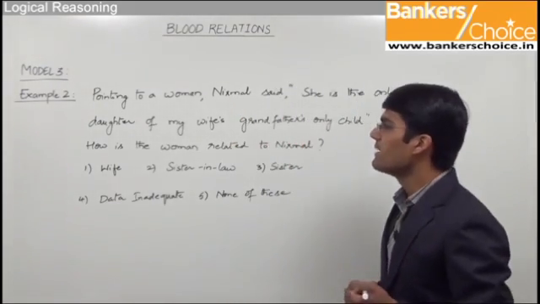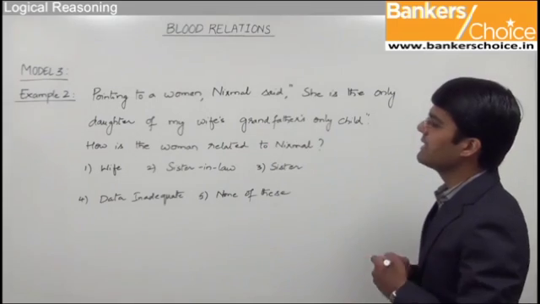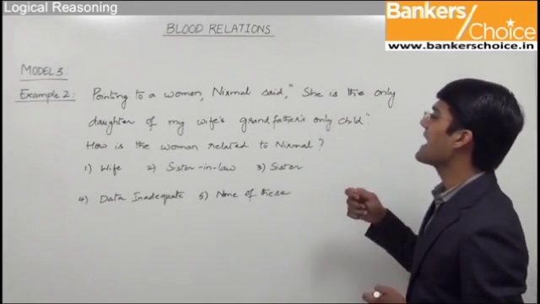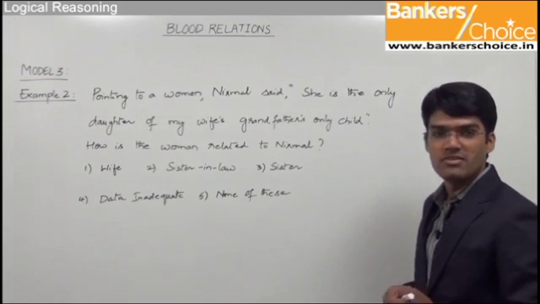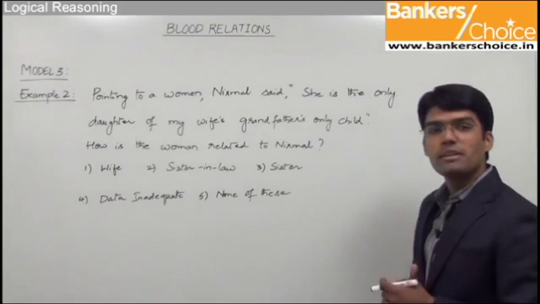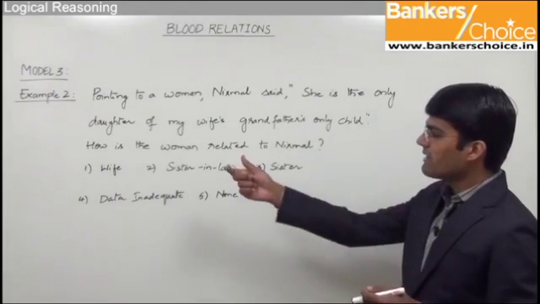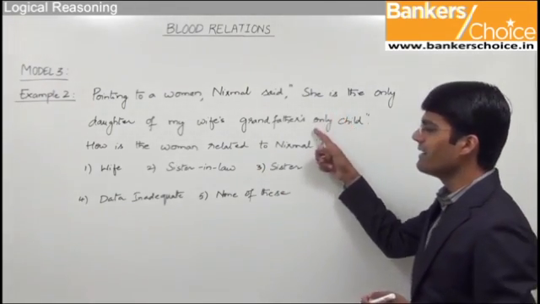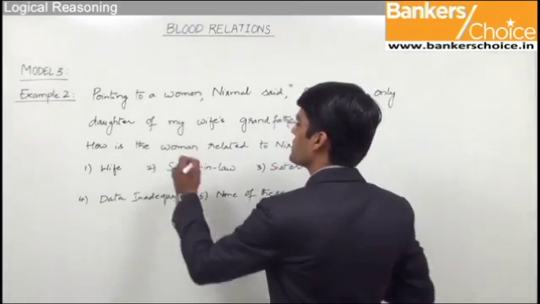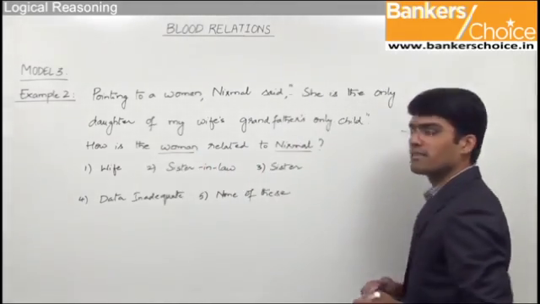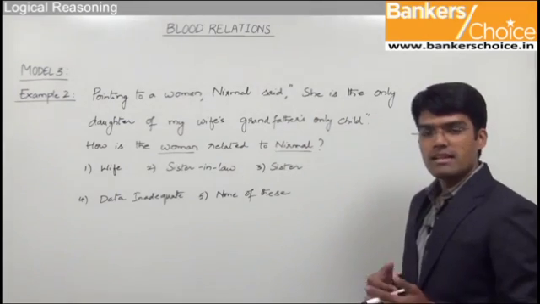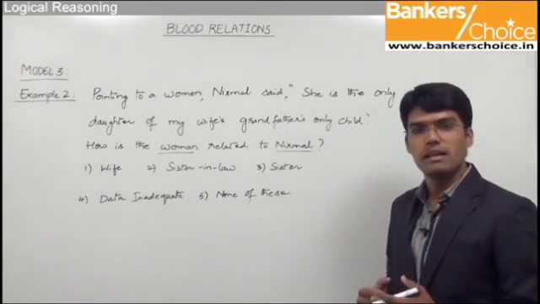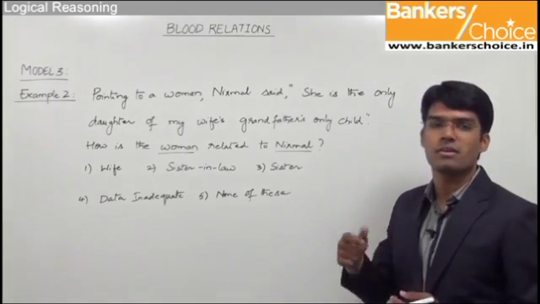Let us now take the second example from the model that we have just discussed. The question here is, pointing to a woman, Nirmal said, "She is the only daughter of my wife's grandfather's only child." So as you can see, this is a really complicated statement and the question is, how is the woman related to Nirmal? So from this statement, we need to decide the relationship between woman and the person Nirmal there.